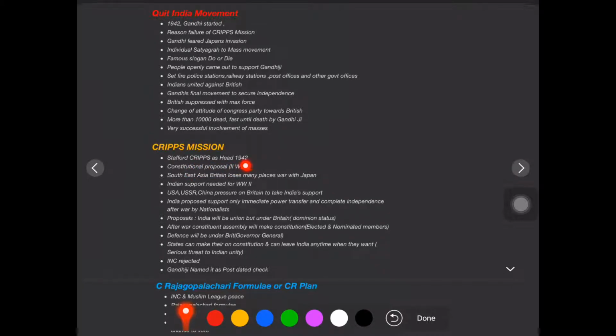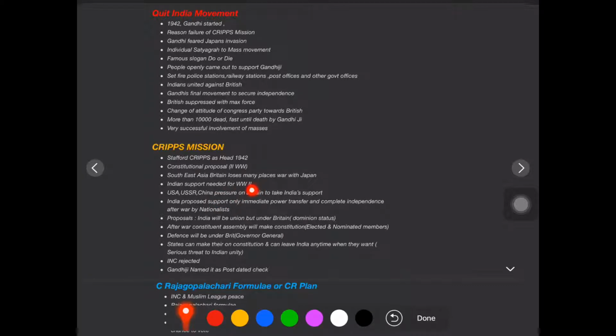In 1942, the mission was sent to India with Stafford Cripps as head. It was a constitutional proposal by the British, but actually they needed India's support for the Second World War. In Southeast Asia, Britain was losing many places in the war with Japan. It was the first time an Asian country was defeating high-power states like Britain.